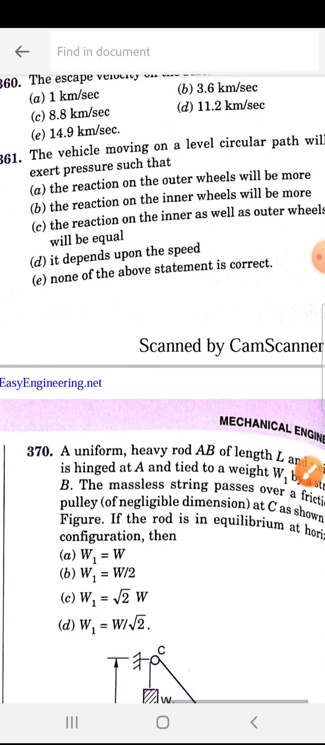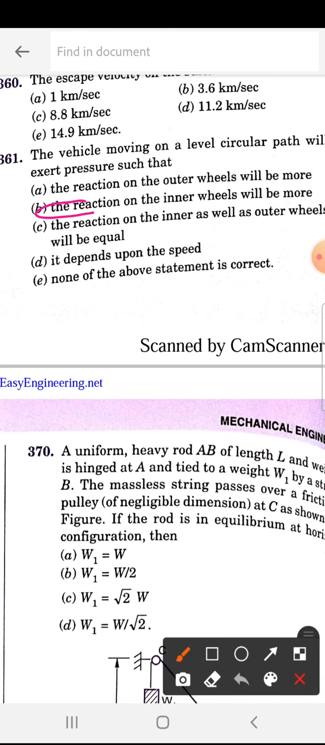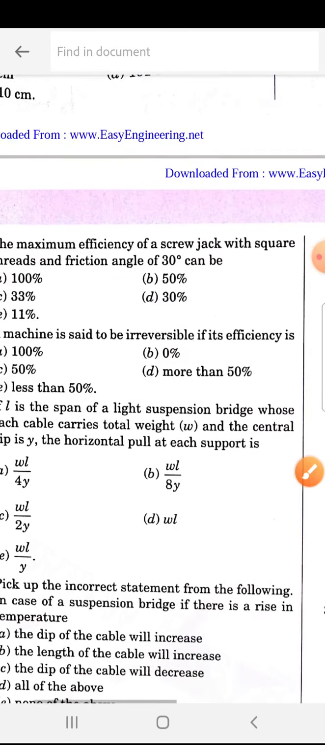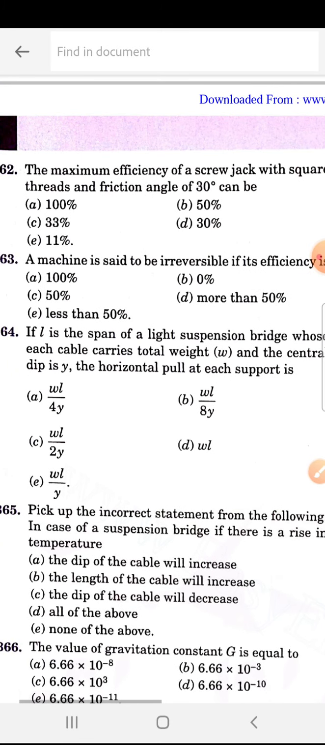Next, 361. The vehicle moving on a level circular path will exert a pressure such that... So 361 is B. The reaction on the inner wheel will be more. This is important. The reaction on the inner wheel will be more in the circular motion of the vehicle.